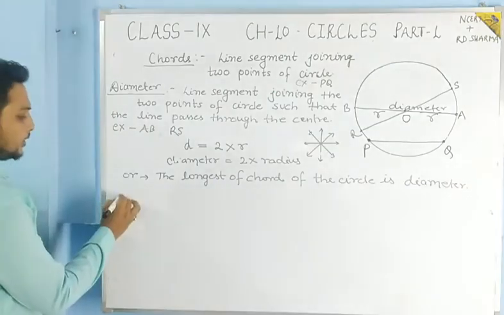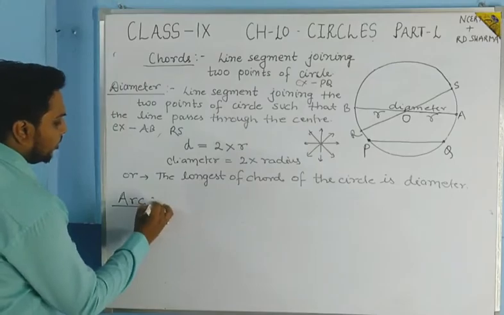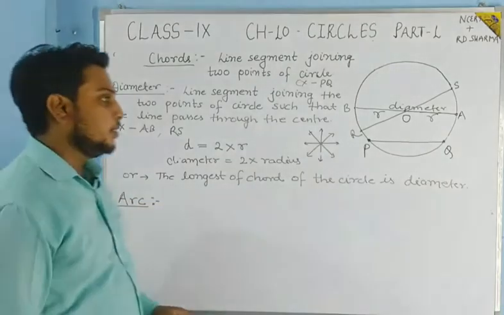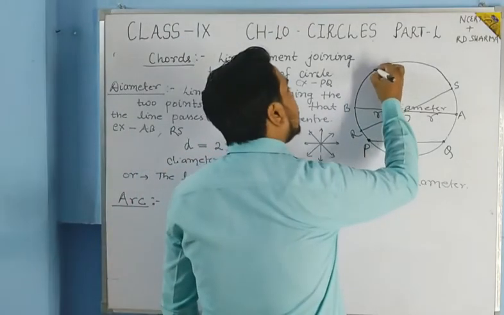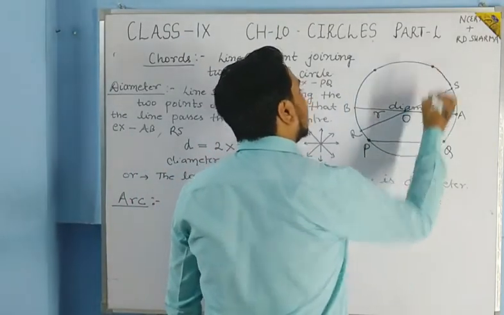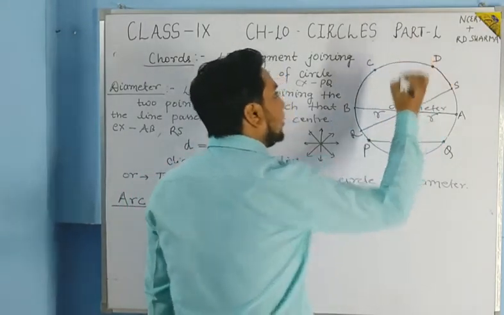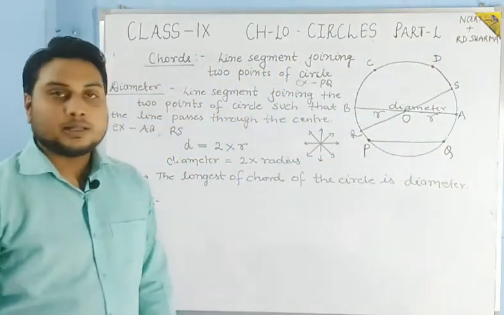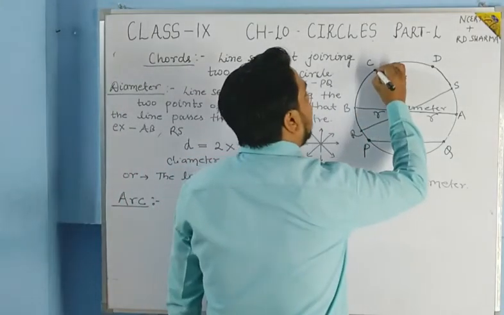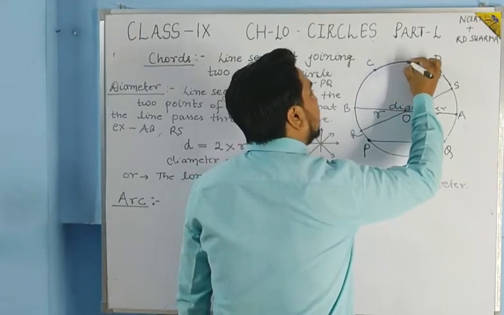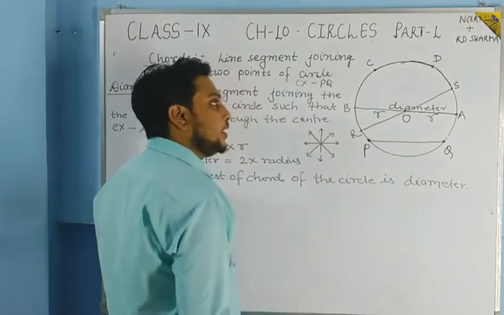Let us see the third one, that is the arc. What is an arc of the circle? So students, see, if we again take two points of the circle, suppose C and D, but this time we are taking only a part of the circle. We are not joining these two points.